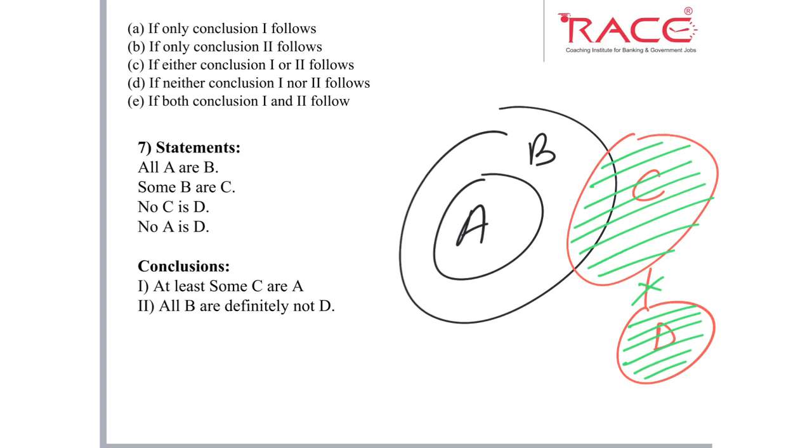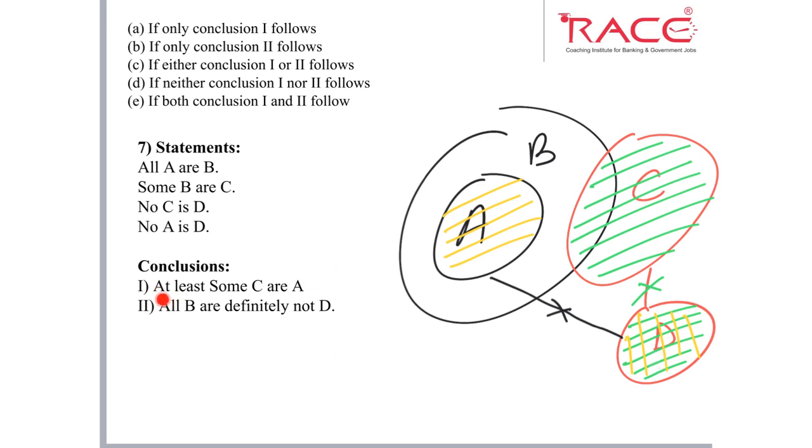Next, no A is D. So we can see this A also has negative relation with the D. We can highlight it with some other color, like here I have chosen yellow. So we can see there is a negative relation between A and D. So now just go through the conclusions.